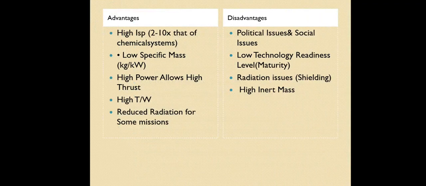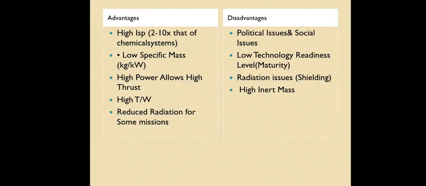Now we can compare the advantages and disadvantages of nuclear rocket propulsion. We can start with the high specific impulse. By using nuclear technology, we can increase the specific impulse 2 times to 10 times higher than chemical rockets. Next, low specific mass.